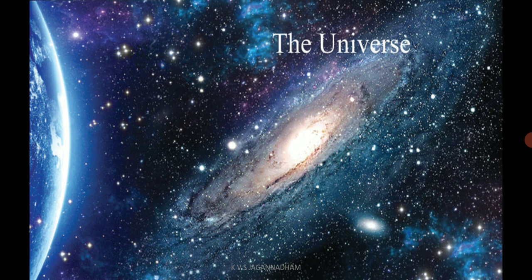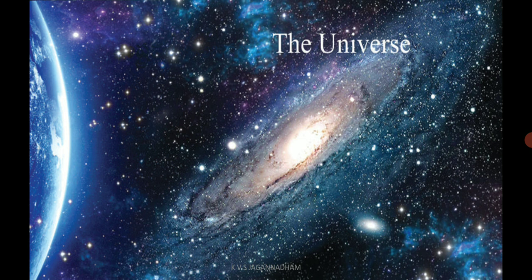It may be called the universe because there are several galaxies. Some of them are luminous, lighting themselves, and some of them are in darkness. Some of them depend upon other things.